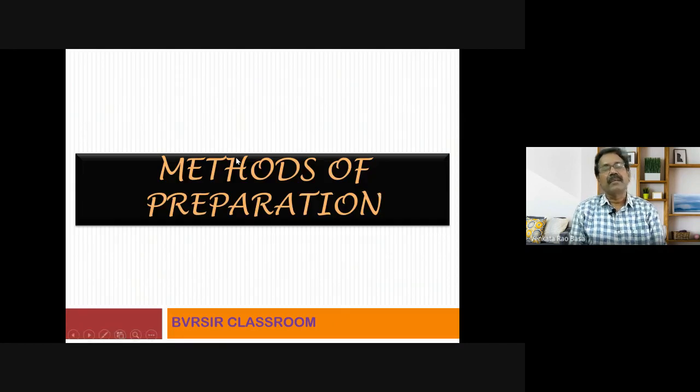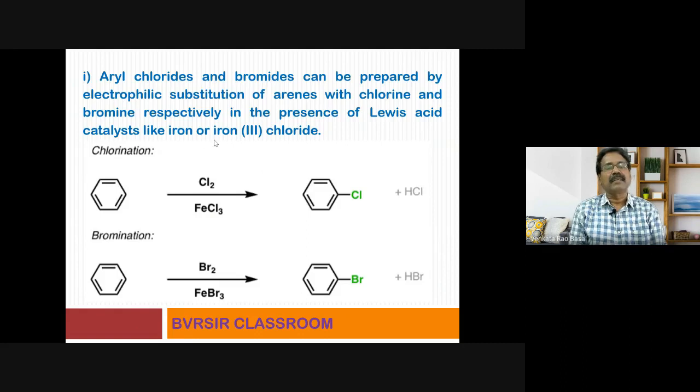Now we will straight away go to the methods of preparation. This method of preparation is very simple. The first one: aryl chlorides and bromides can be prepared by electrophilic substitution reactions of arenes. The best example of arene is benzene itself. You studied in detail about this reaction in lower classes.